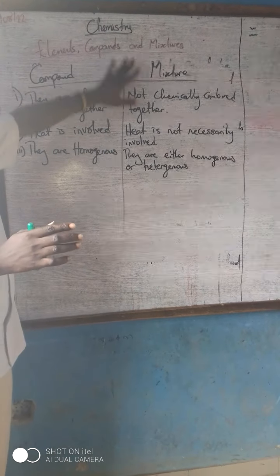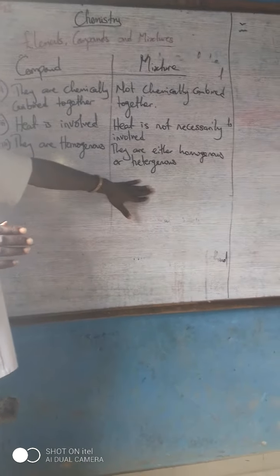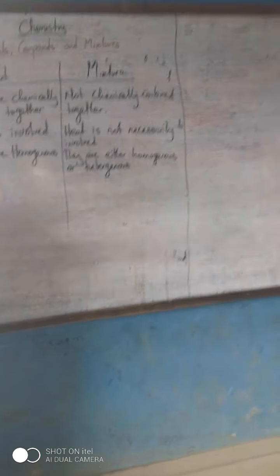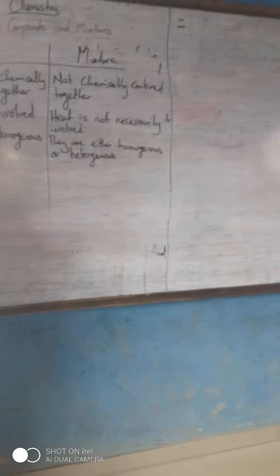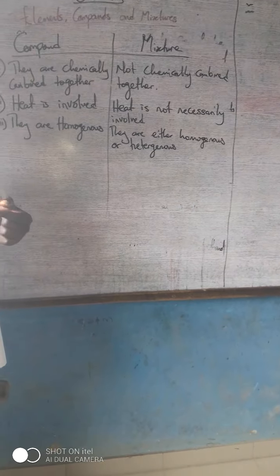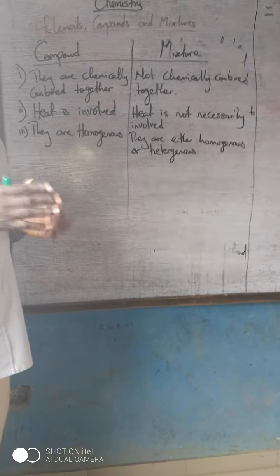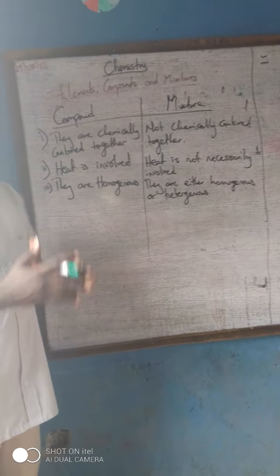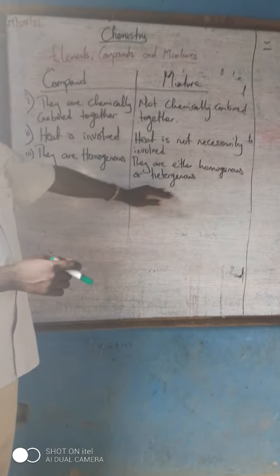Then we have mixtures. They are either homogeneous or heterogeneous. For instance, we can have mixtures which are homogeneous, like a salt solution, salt plus water. You are going to have a clear phase of salt and water. When you have a salt solution in a cup and a sugar solution also in a cup, both of them are mixtures, and you cannot easily identify, if you're not there, whether this is salt solution or sugar solution. That is homogeneity.